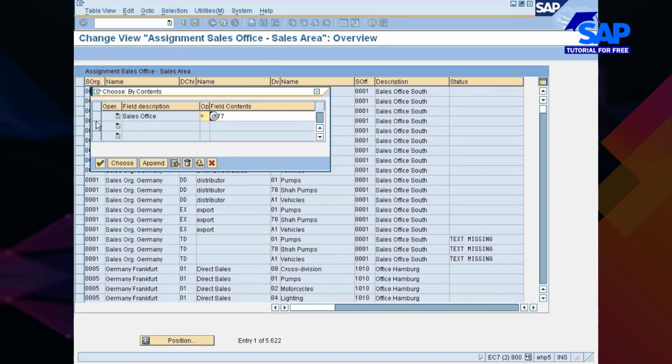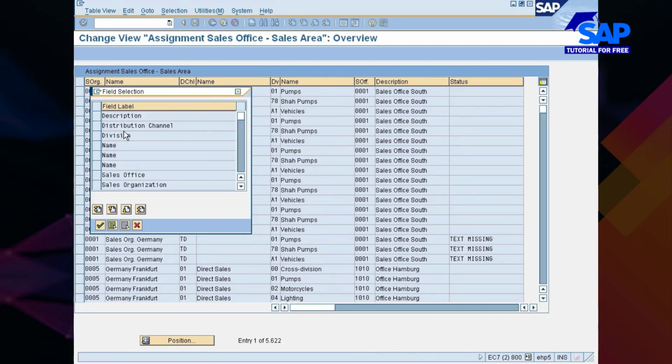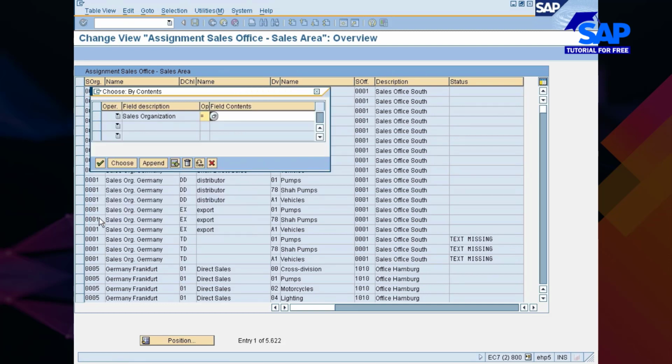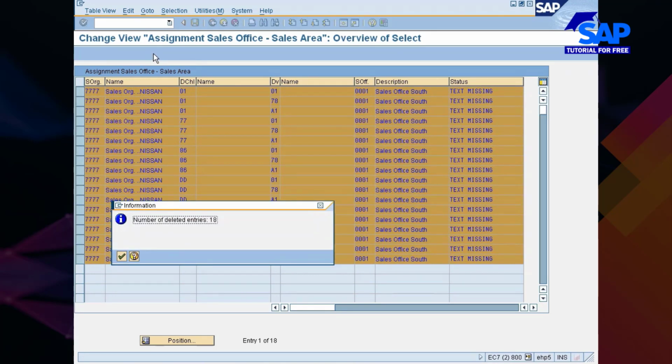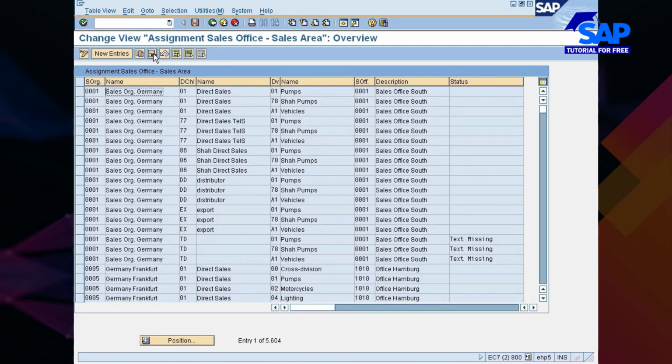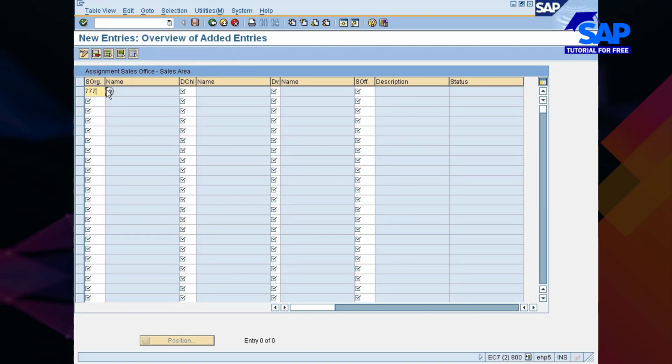Then selection with content, remove sales office, sales organization. So here your sales organization is 777. Choose. So these are inconsistent entries. So you select them all and delete them. Okay. So after this, you set up a proper entry: 777, 7D distribution channel, division is 77, and your sales office is 777. Okay, save it, back.